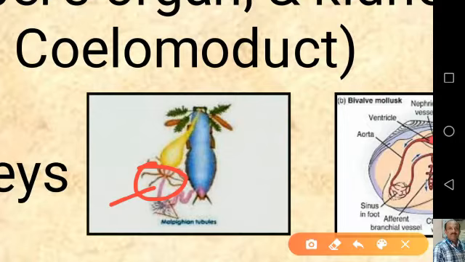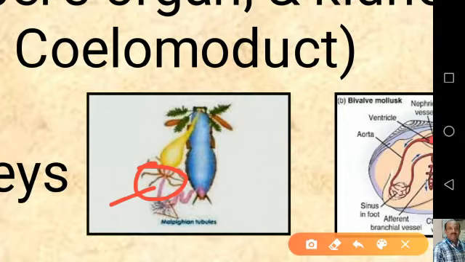The other end is closed. Materials from the blood-filled open sinuses or cavities of the hemocoel enter the tubules and are carried to the alimentary canal, and these nitrogenous substances are carried along with the undigested waste material from within the hindgut.